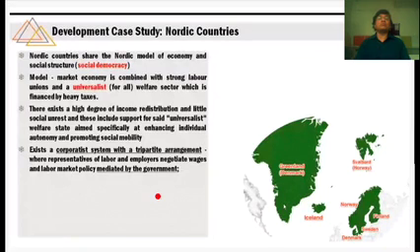Even though we are supposed to be socialist countries, the same thing happened in China as well. It's supposed to be a communist country, right? So whether it is capitalism or whether it is nowadays communism, the same thing happens. The owner exploits the labor, but in Nordic countries this will not happen. Why? Because government will mediate.